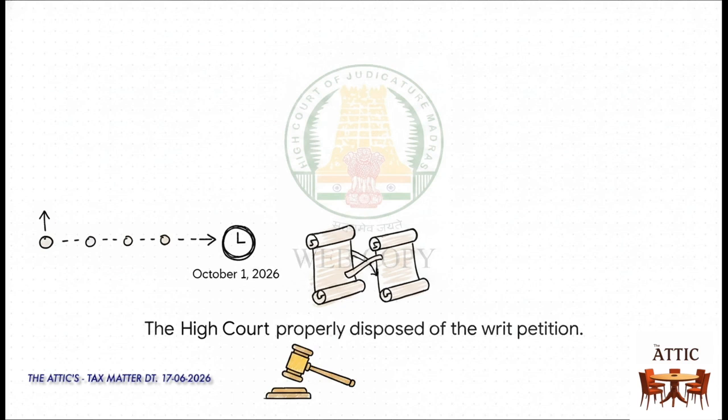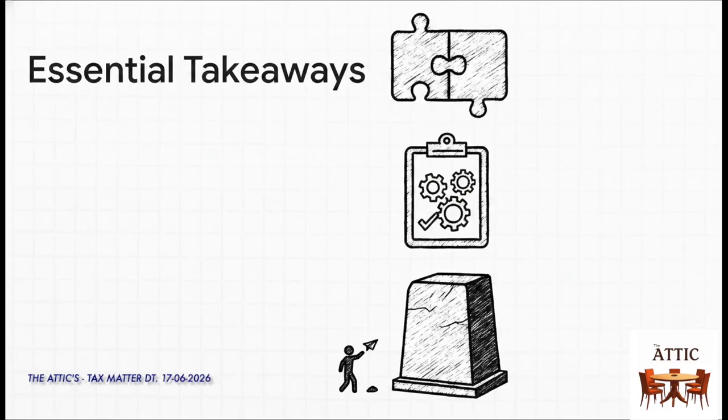1-year mark. Now, for you law students, here are the essential takeaways. First, this is a textbook, beautiful application of harmonious construction. It proves that subordinate legislation can prescribe administrative conditions without automatically being repugnant to the parent act. But look at that last point. This is the critical omission. The judge explicitly noted that the petitioner never actually challenged the vires, the underlying constitutional or statutory validity, of Rule 257 itself. He only complained about how the rule was applied to him.